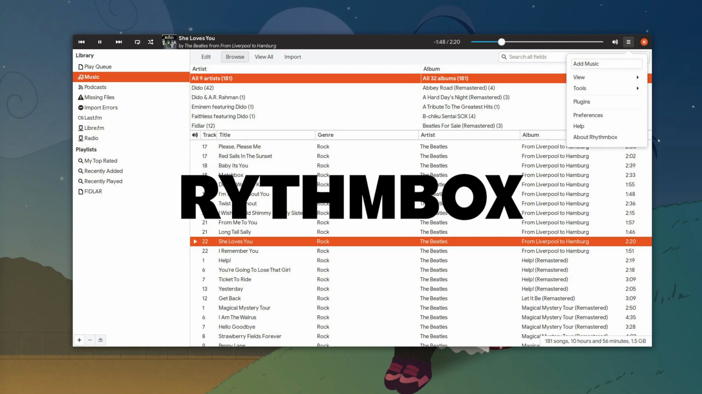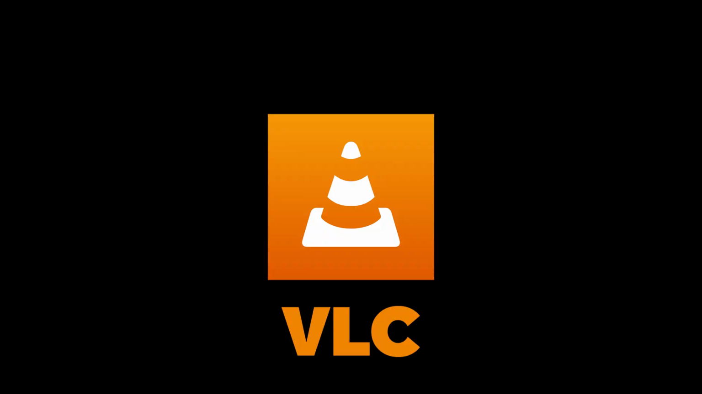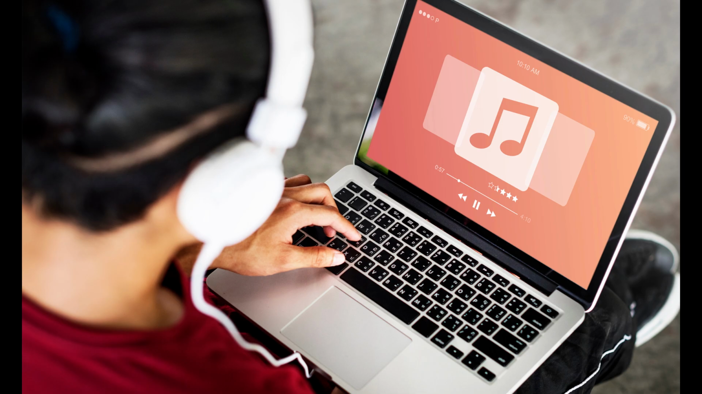For music, you've got Rhythmbox, Clementine, and even Spotify has an official Linux client. And for video playback, VLC and MPV can handle almost any format without issues. So when it comes to media, you're not missing out on anything with Linux.